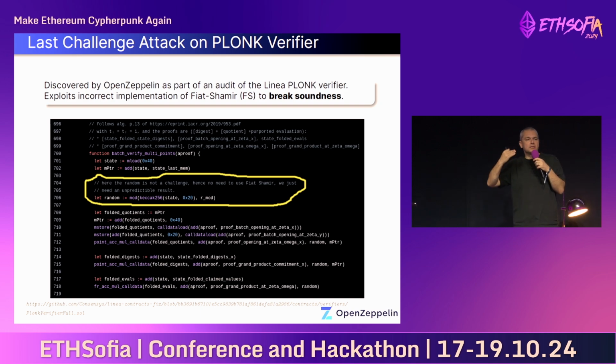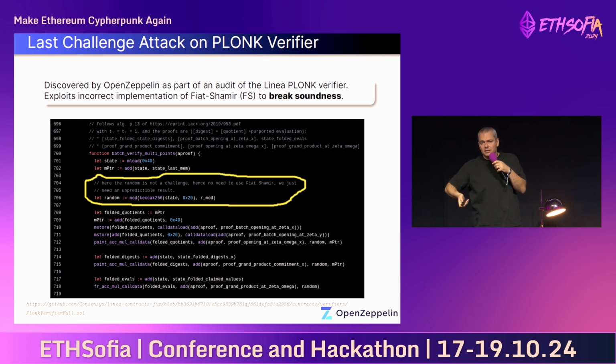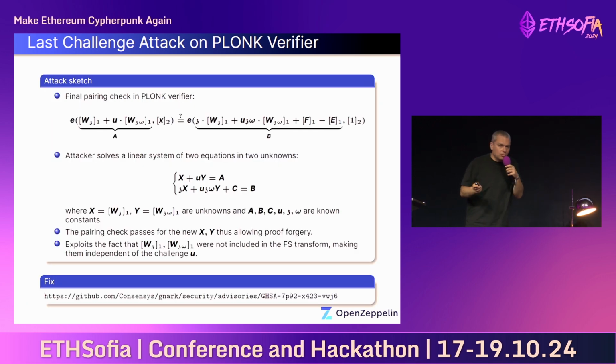They figured, since this is the last challenge, it's sufficient for it to be pseudo-random, but we don't have to necessarily include all the previous messages into its pre-image. That saved them a bit of efficiency, but it turned out it caused a serious attack. So I won't discuss too much this slide, but it all comes down to essentially being able to freely modify some elements of the proof.